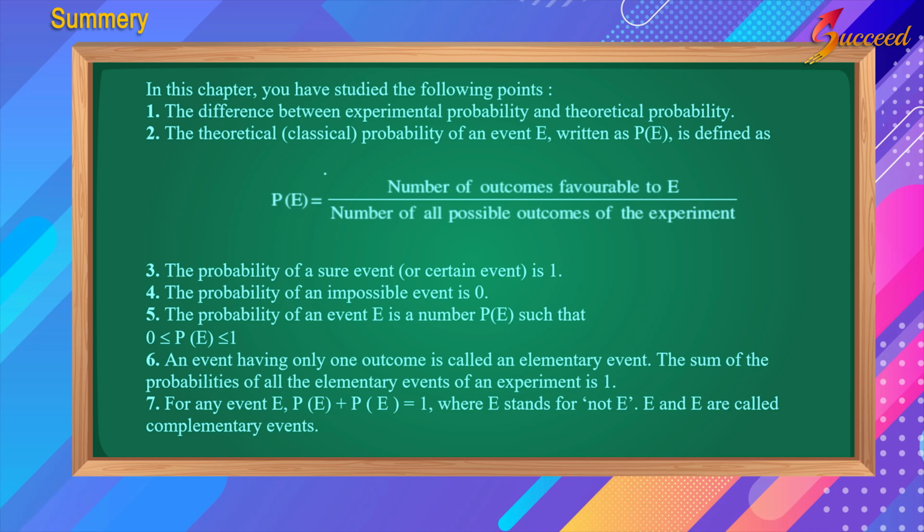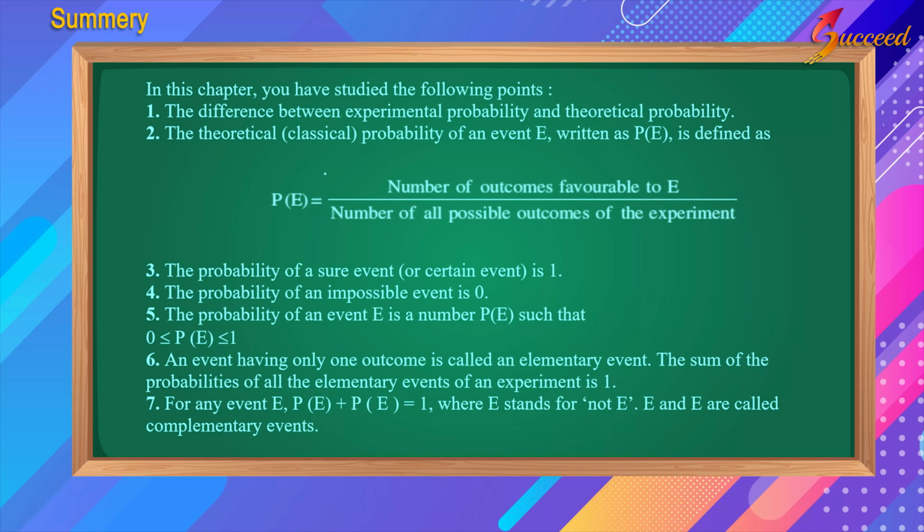The probability of a sure event or certain event is 1. The probability of an impossible event is 0. The probability of an event E is a number P of E such that 0 is less than or equal to P of E is less than or equal to 1.